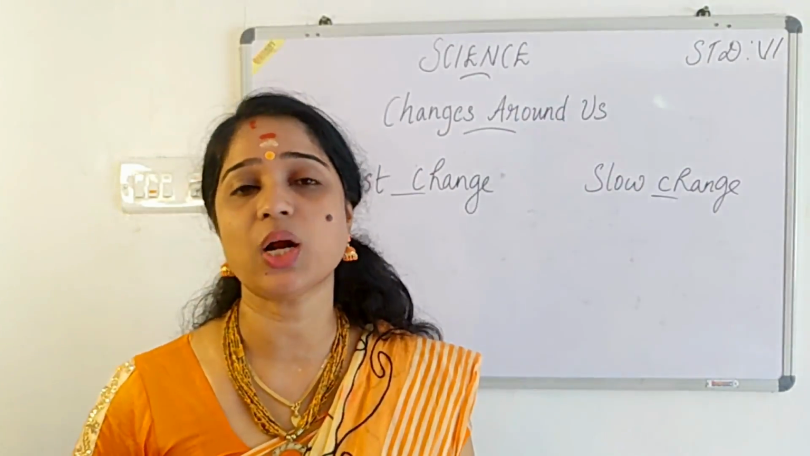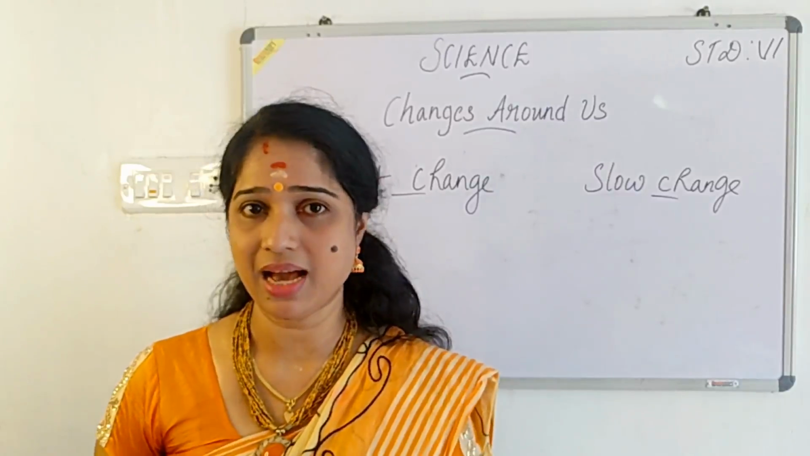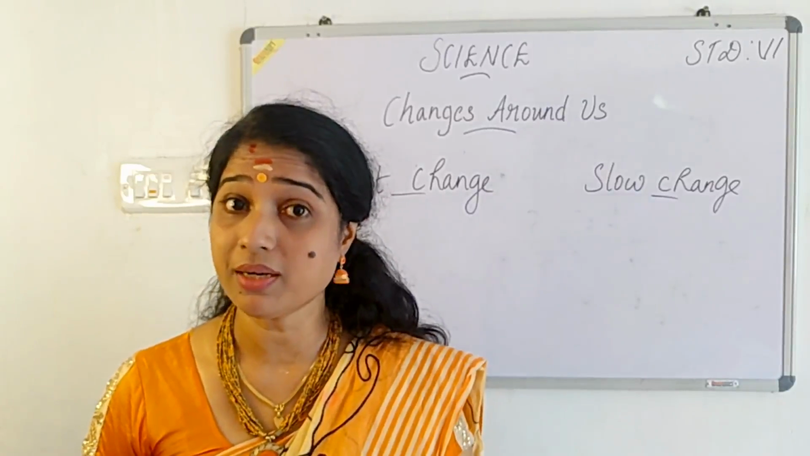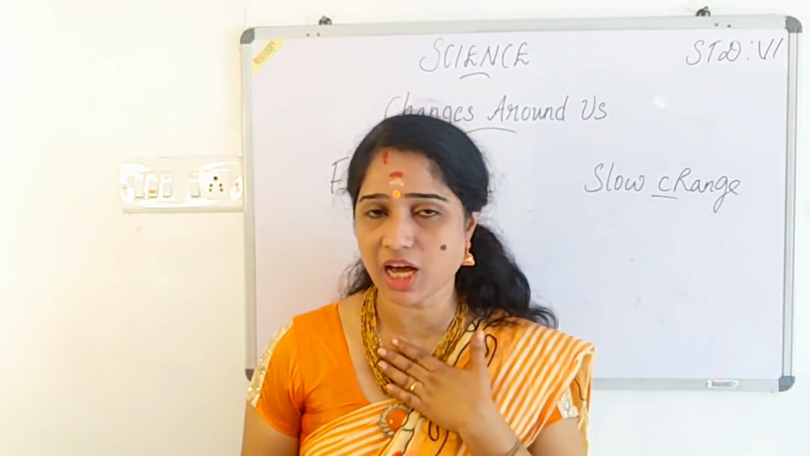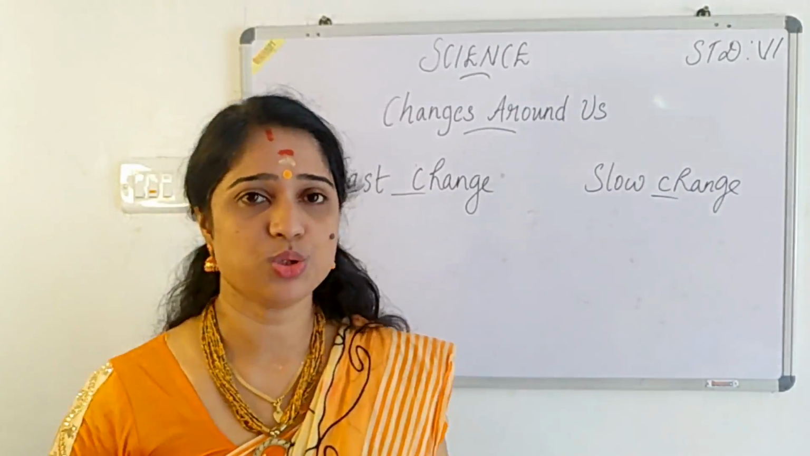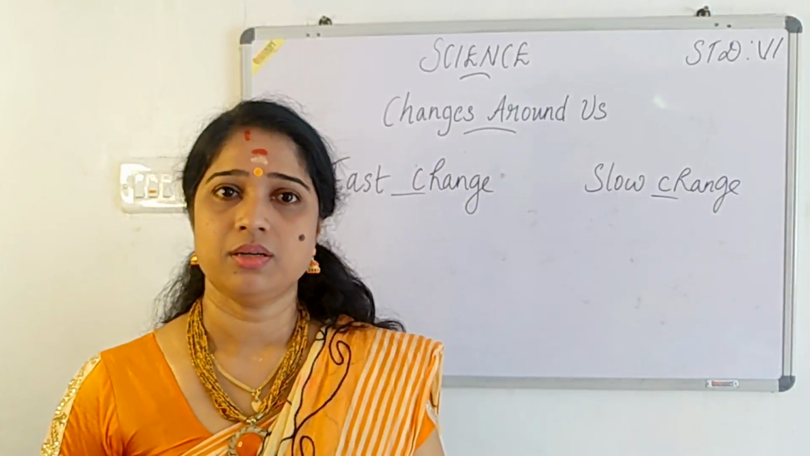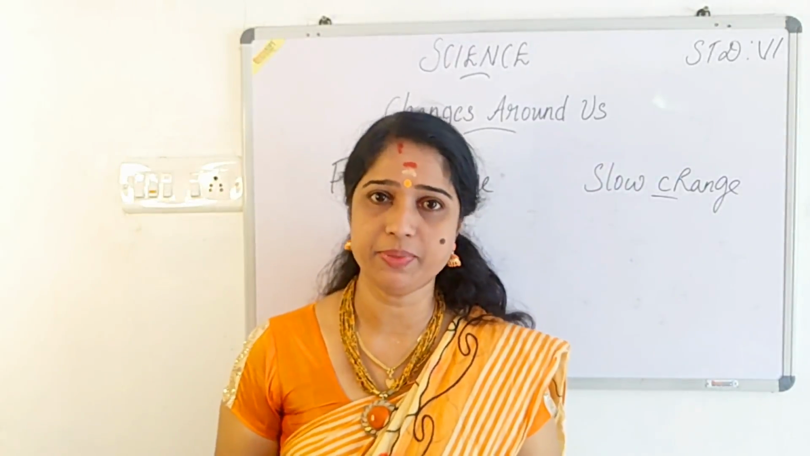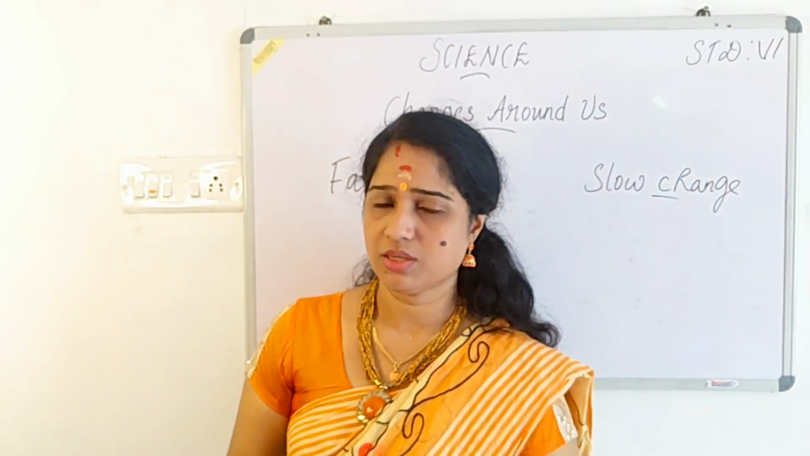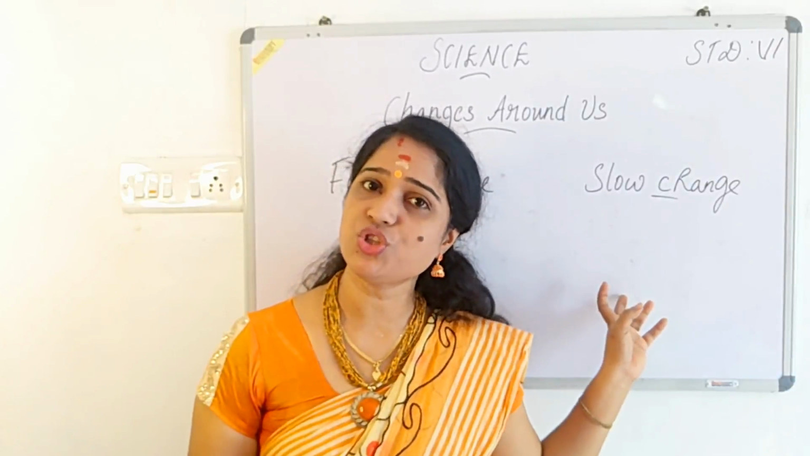So many changes around us are fast changes. Clear? Breaking of the glass, burning of the paper. We tear the paper, it can become pieces. That is, we are involved in it. So that can also be taken under fast change. Then changing of water. When we boil the water, it changes into water vapor. That is also a fast change. So these are examples of what? Fast changes.